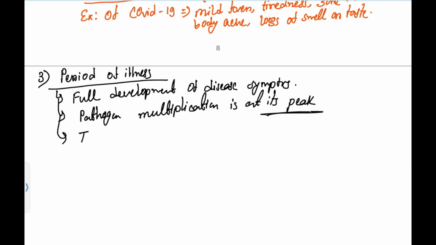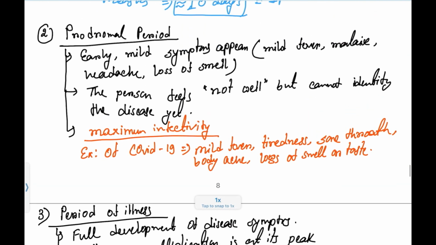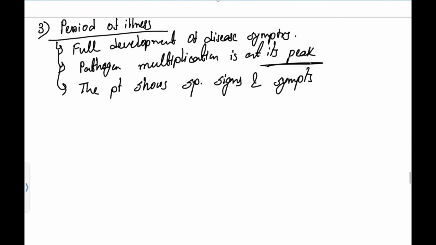The patient shows specific signs and symptoms. In the prodromal period, the patient was showing non-specific signs and symptoms, so you can't easily recognize the disease. But in the period of illness, patients will show specific signs and symptoms, so that you can easily recognize which kind of infection the patient is suffering with. In this period of illness, the immune system actively fights